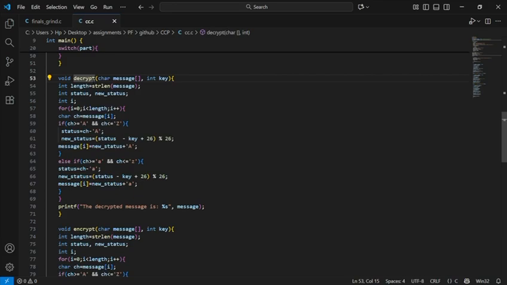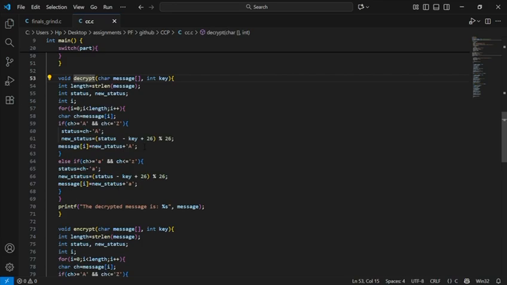So what we do here, we take our encrypted text and convert letters to positions, just like we did in the encrypt function. We subtract the uppercase A if the letters are uppercase, and lowercase a if the letter is lowercase. Now, instead of adding, we subtract the key from the position. In encryption, we move the key number of times forward within the alphabet, but in decryption, we move the key number of times backward within the alphabet, so that we can decrypt the message and read the plain text.